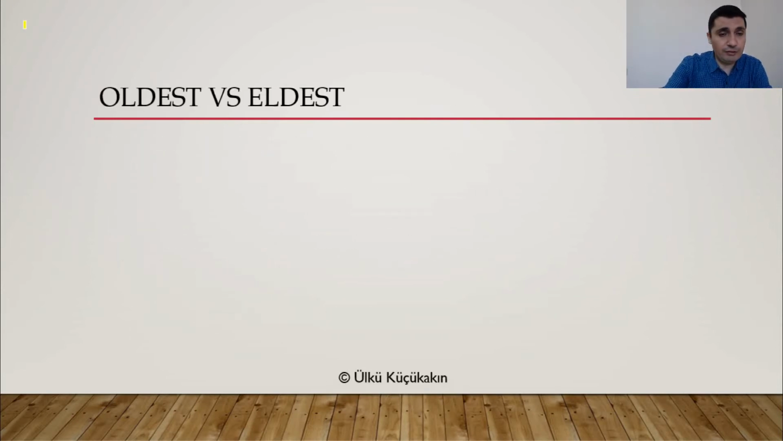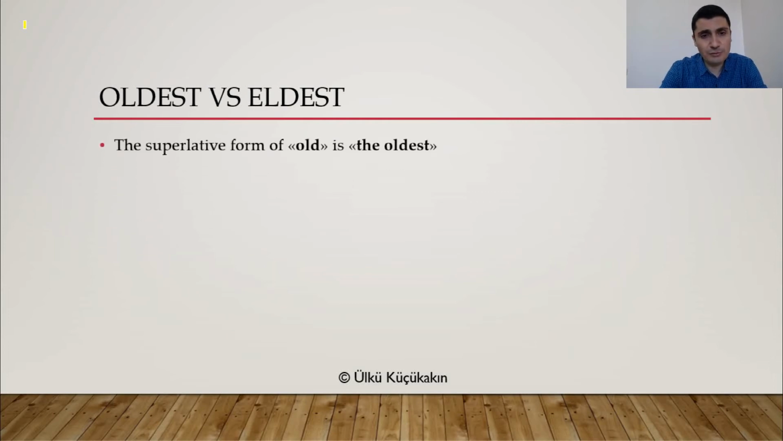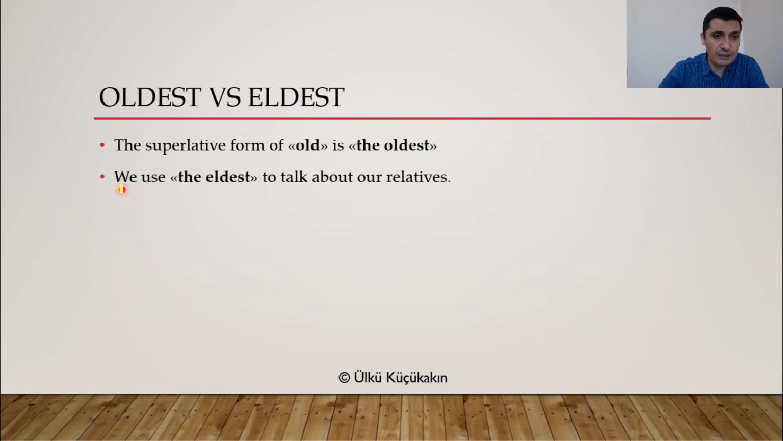Now, oldest. I hope the previous point was clear, everyone. It's a little interesting, all right? Now, oldest versus eldest. This is pretty much the same with superlatives. In comparatives, there were some differences, but in superlatives, it's pretty much the same. So the superlative form of old is the oldest, all right? Old, the oldest, of course, because it's a short adjective. But we use the eldest to talk about our relatives, people in our family, right?